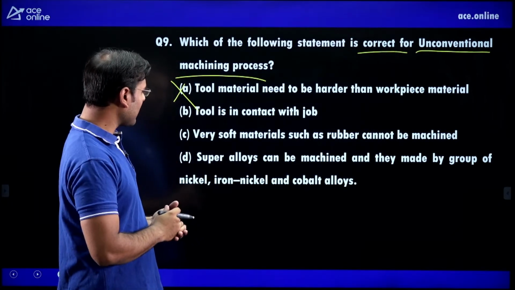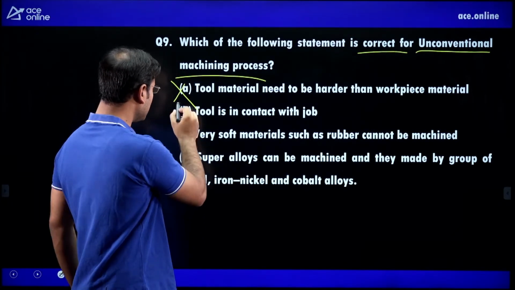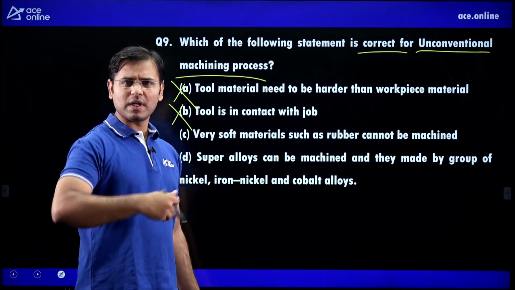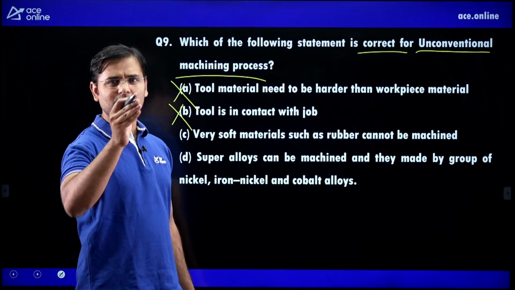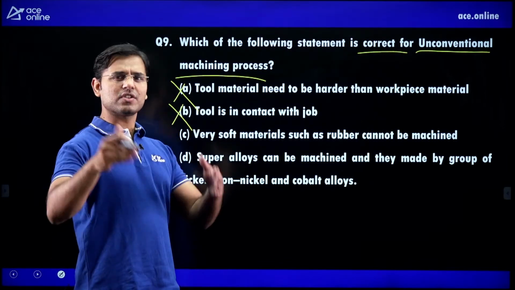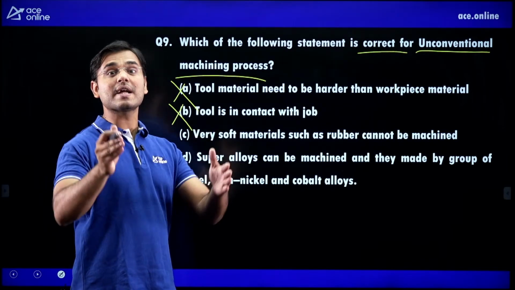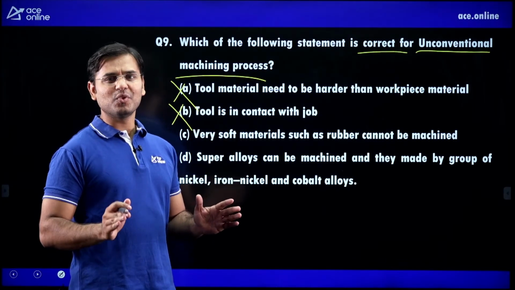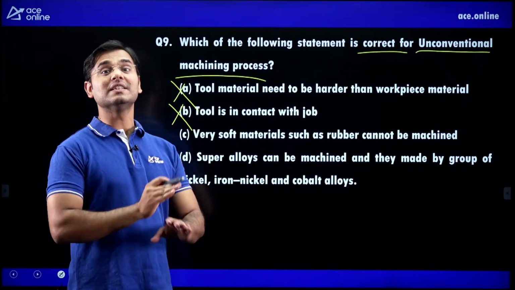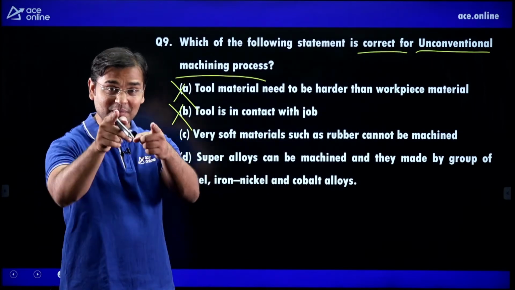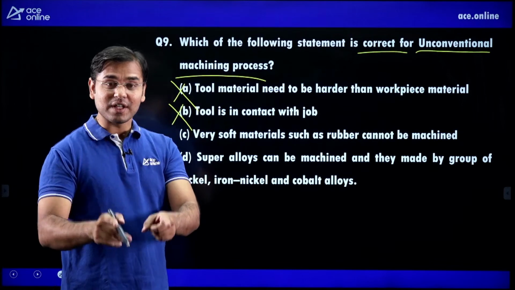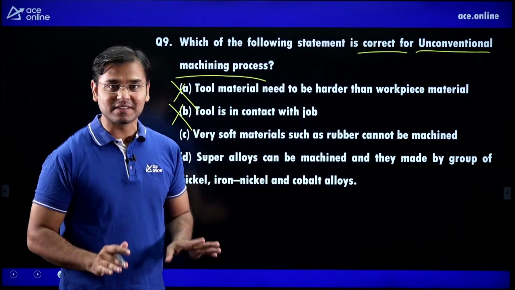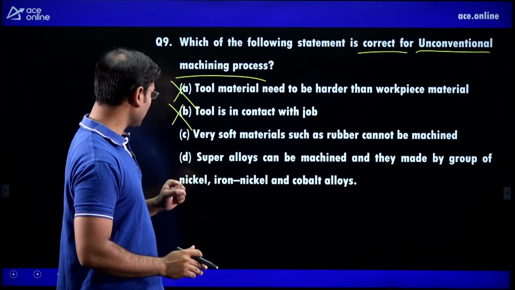B. Tool is in contact with the job. No. In the lathe machine, milling machine, drilling machine, the tool is in contact with the workpiece. In the traditional machining method, the tool is in contact with the workpiece. But here, in NTMM, non-traditional machining methods, the tool is never in contact with the workpiece. Remember this. Here they are saying the tool is in contact with the workpiece.